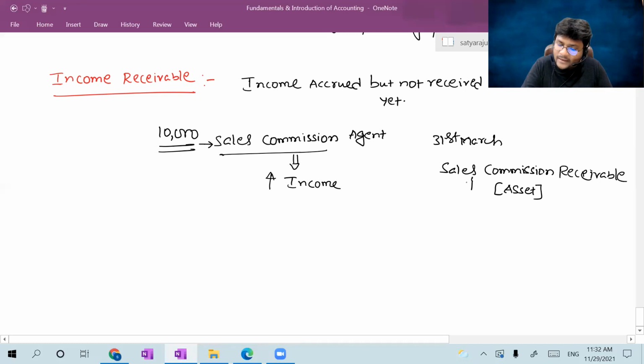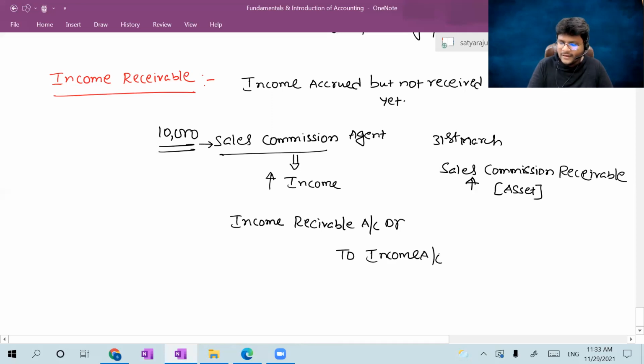Now apply the accounting equation, all of you. Increase in asset should be debited, that is, sales commission receivable should be debited. I'm writing like this: income receivable, that is sales commission receivable account debtor. Increase in income should be credited, which is sales commission to income account.